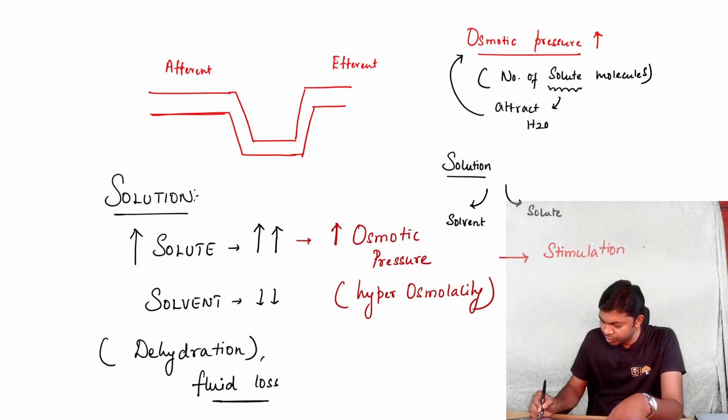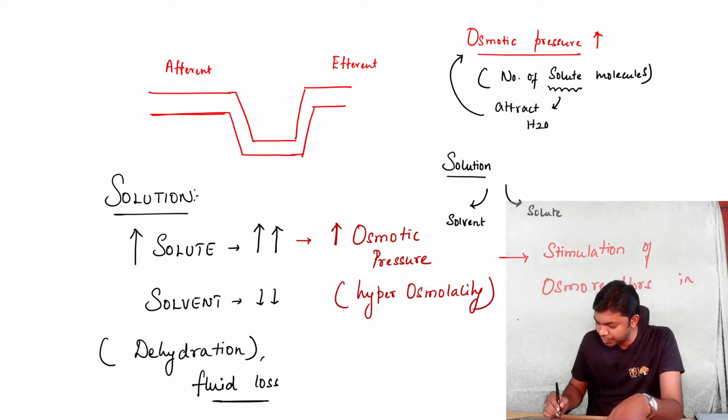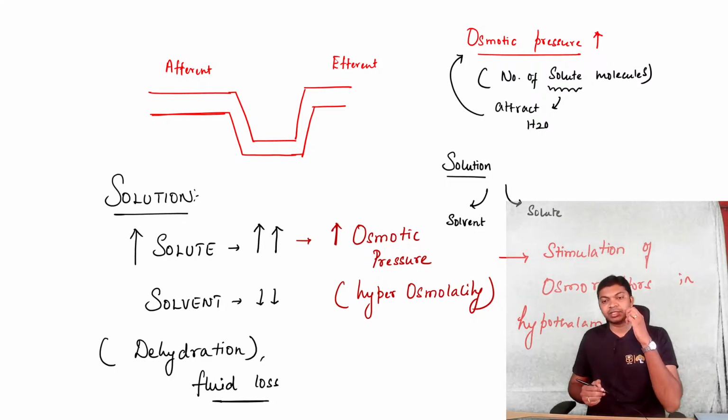of osmoreceptors in the hypothalamus. Friends, this is another entrance question.